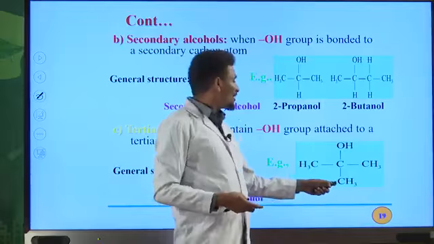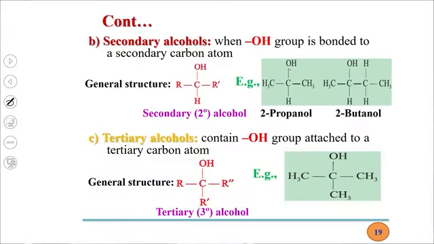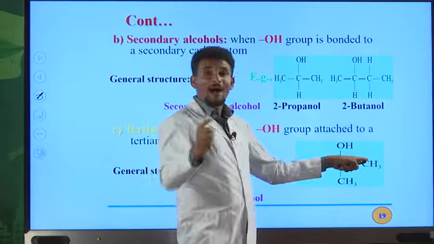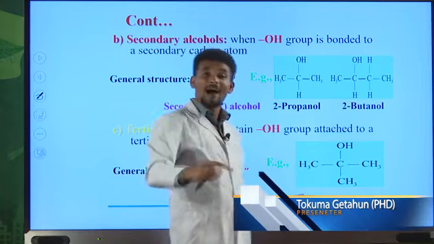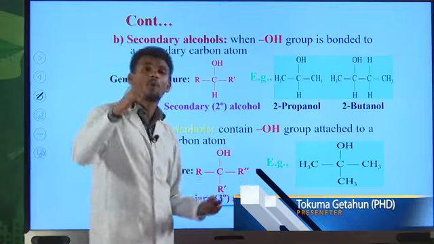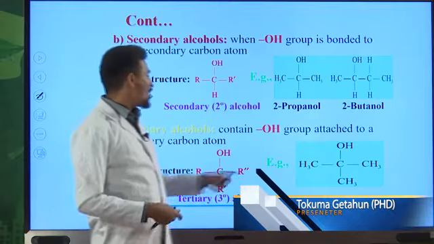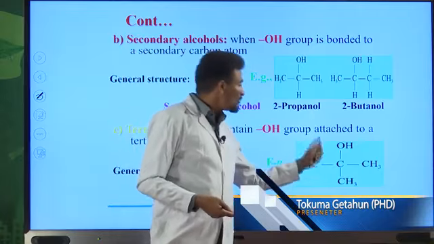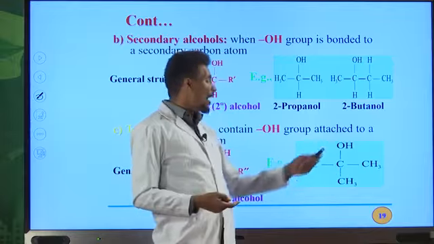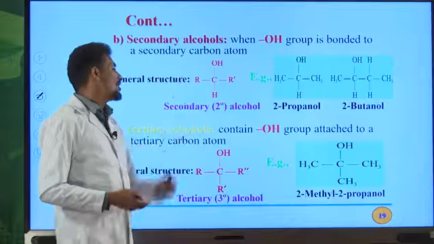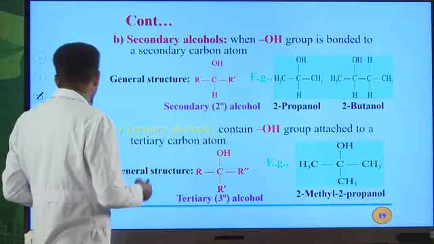2-methyl, okay? Then your OH is on the second carbon, 2. Then an alkane that contains 3 carbon atoms is propane. The E of an alkane must be replaced by OL to name the IUPAC names for alcohols. Because of this reason, the IUPAC name for this compound is 2-methyl 2-propanol. So this is an example for tertiary alcohol.